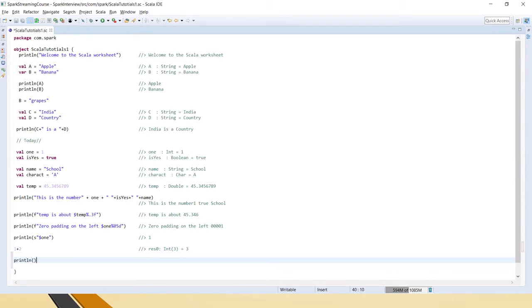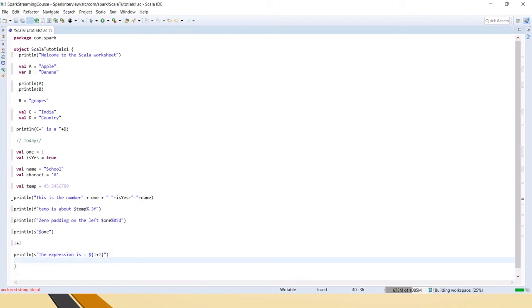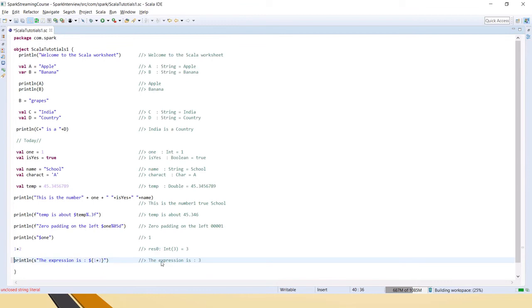So println, and because it's formatting, I'm giving it as S, and we'll say the expression is something. And then in the dollar, in curly braces, just give the expression whatever you want. So it will print. If you can see here, the expression is 3. The expression 1 plus 2 has been calculated because it's inside the curly braces, and it has printed.